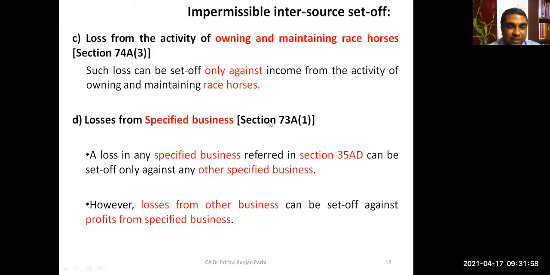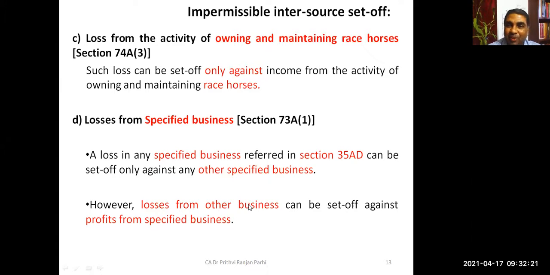Section 73A, subsection 1 says a loss in any specified business referred to in section 35AD can be set off only against other specified business. That means a 35AD business loss can be set off only against 35AD business profit.